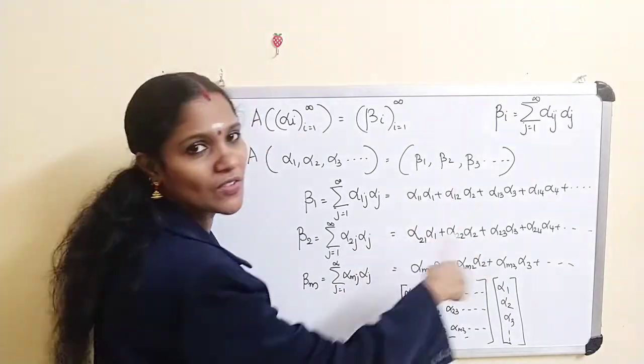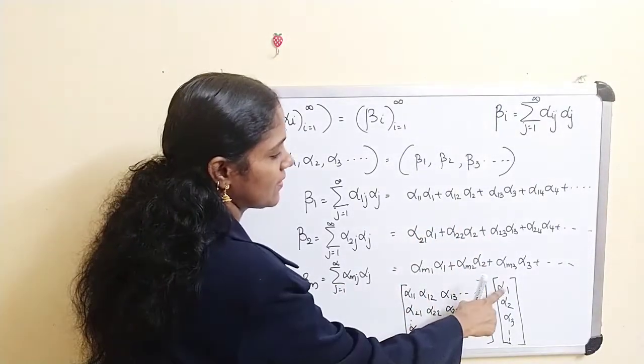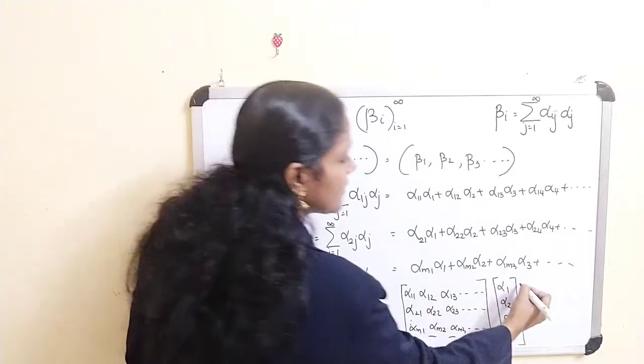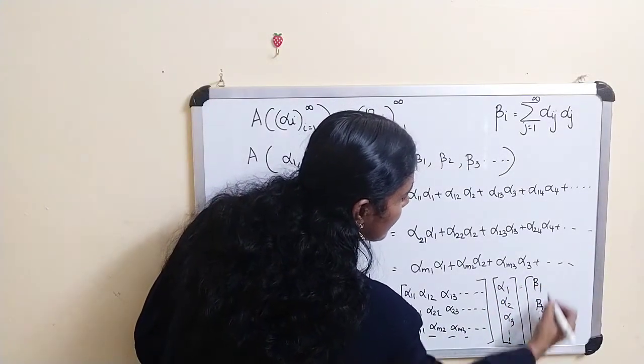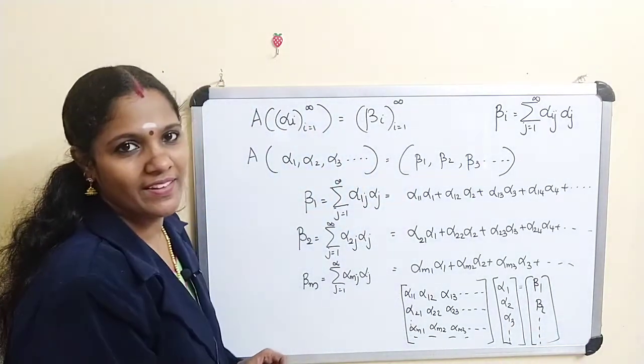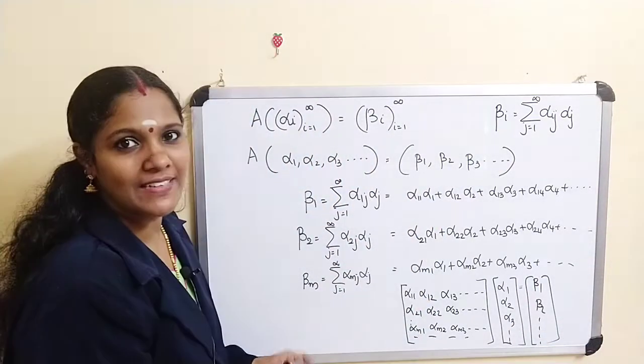This is our definition, and the values are beta 1, beta 2, etc. Hope this definition is clear.